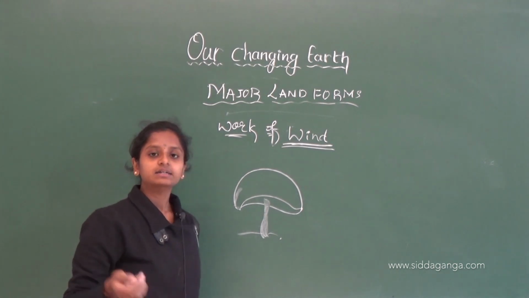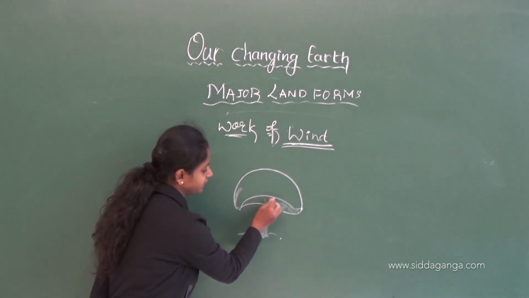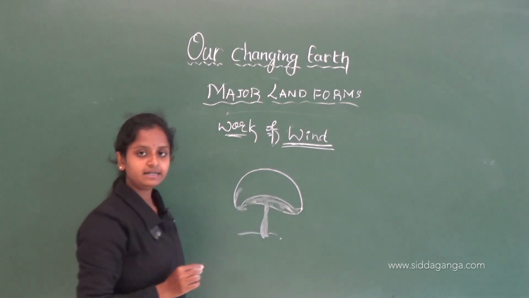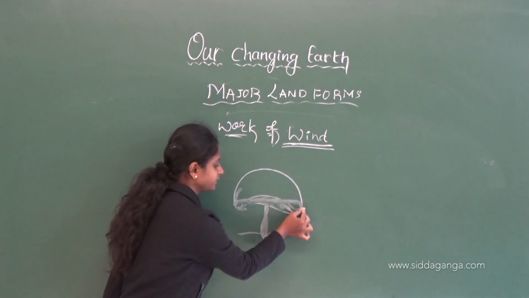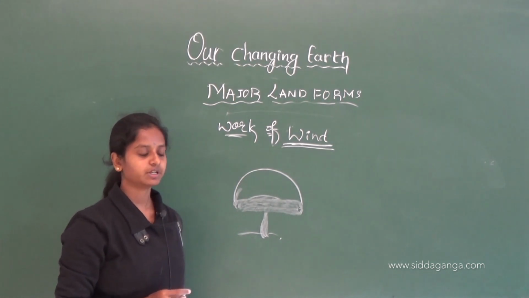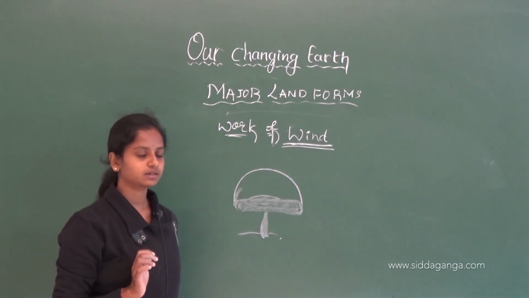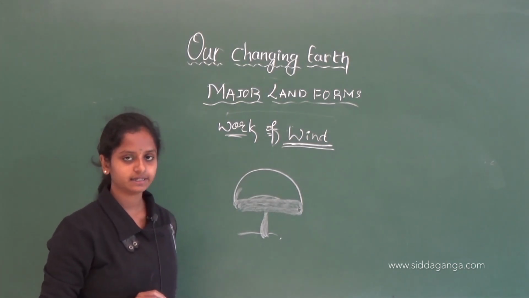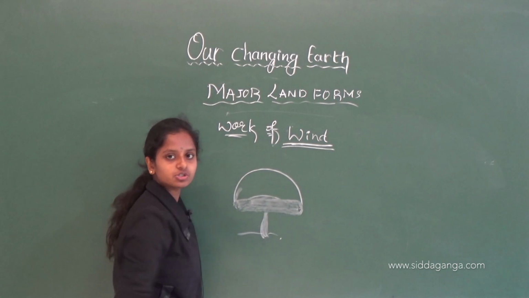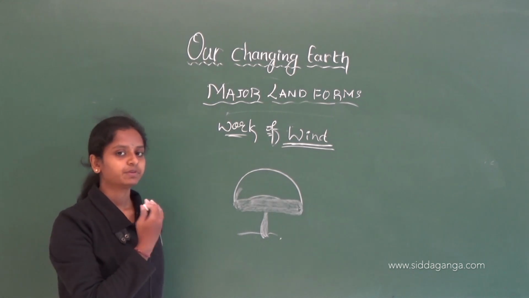The wind in the desert areas continuously hits the lower surface. It won't affect the upper surface. That is why the lower surface of the rock will be very plain and very soft. This happens in the desert areas by the wind, and eventually the lower surface will also erode out. Understood? Yes, this is about the wind.